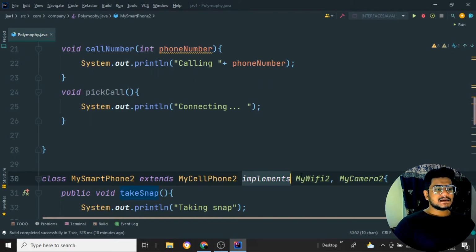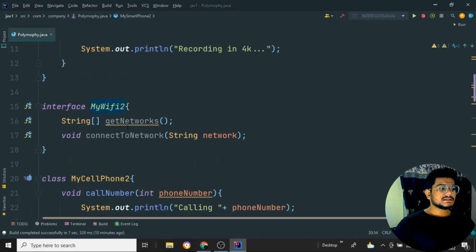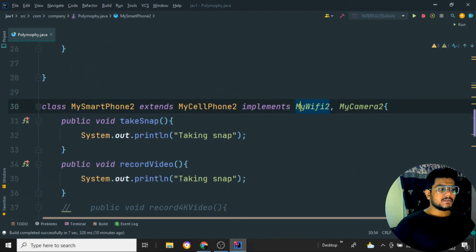Then I am implementing my Wi-Fi as well as my camera 2. So I am implementing the two interfaces as well as the one class's properties inside the class, my smartphone. I can access the one class by using the extends keyword, and whatever interfaces are there, I can access by using the implements keyword over here.